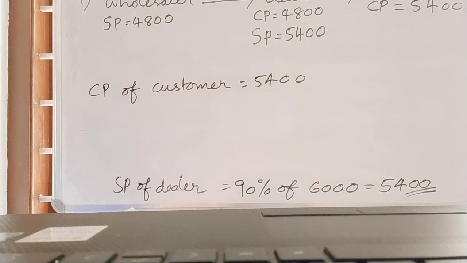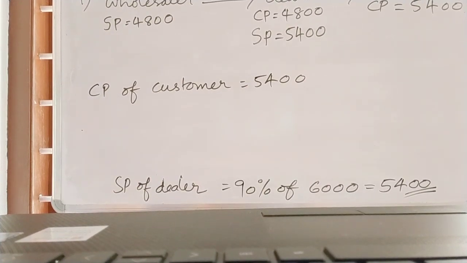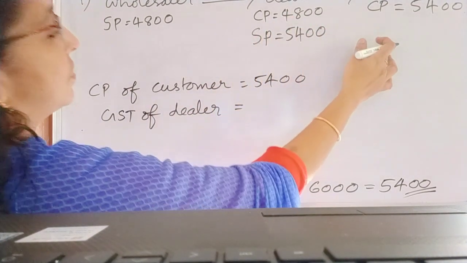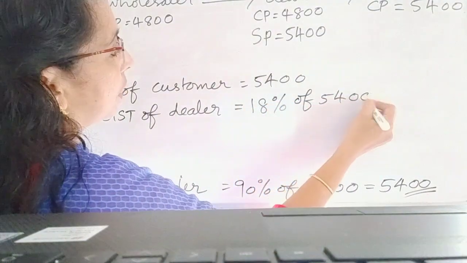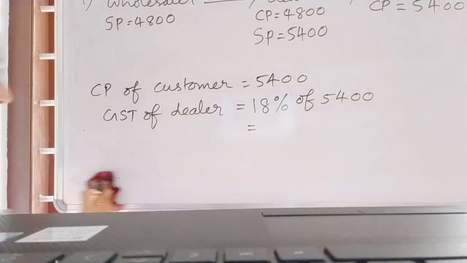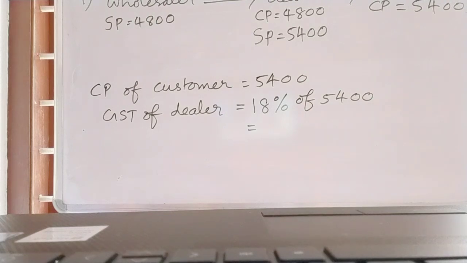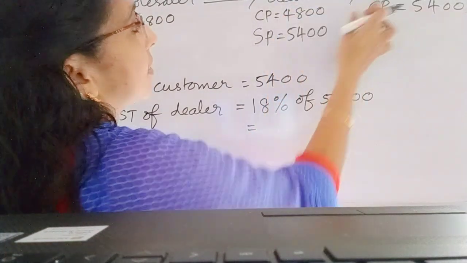If the rate of GST is 18%, find the amount of tax paid by the dealer to the government. Given GST is 18%, so we can write 18% of 5,400, that is 18 by 100 into 5,400. What I wrote as GST of dealer, 18% of 5,400, means the dealer to customer transaction.